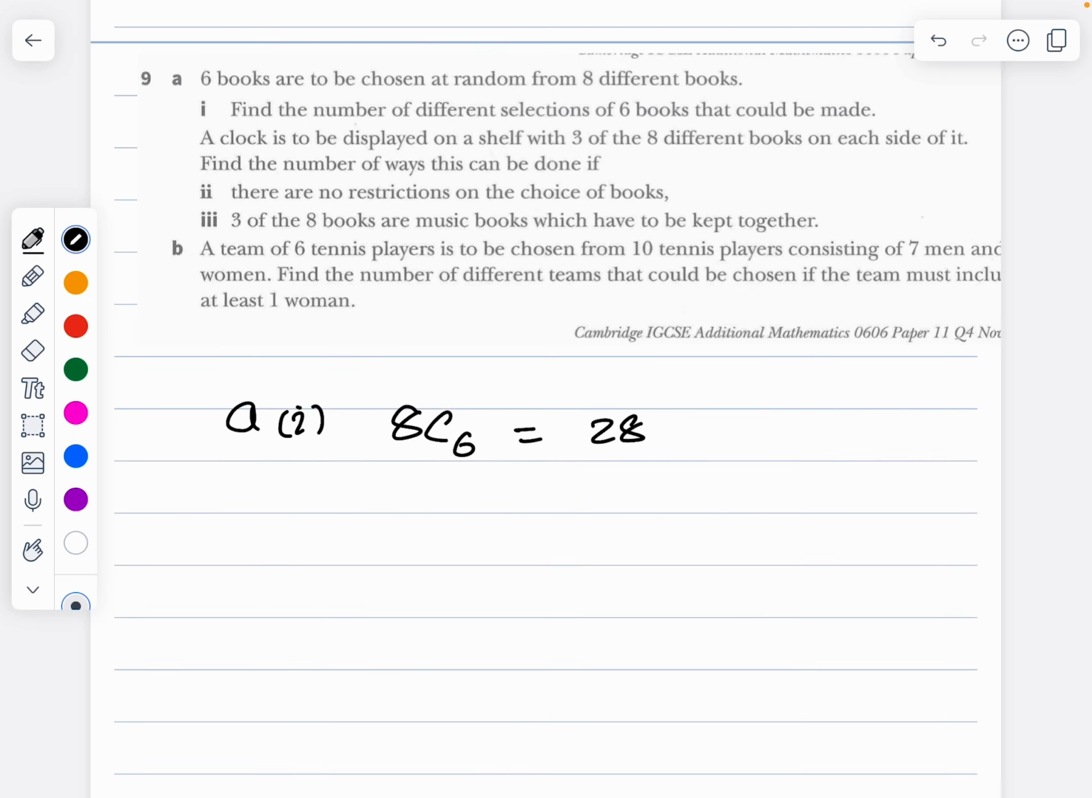What he says, a clock to be displayed on the shelf. There is a clock. I draw a clock over here in the shelf with three books of the eight different books on each side of it. So book 1, book 2, book 3, and there should be book 4, book 5, and book 6. All six are three different books.